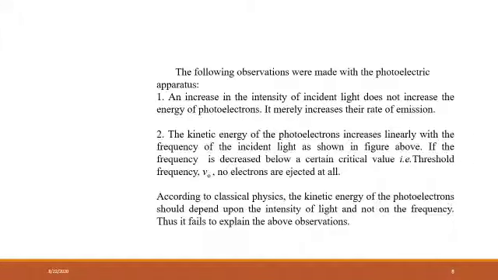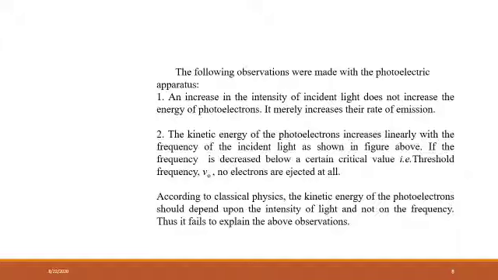Now, after observing the diagram and the process with the photoelectric apparatus, we can make some observations. An increase in the intensity of incident light does not increase the energy of photoelectrons; it merely increases their rate of emission.